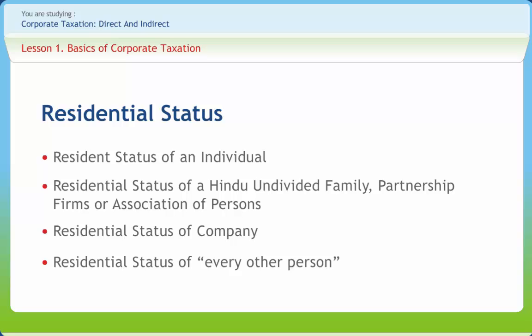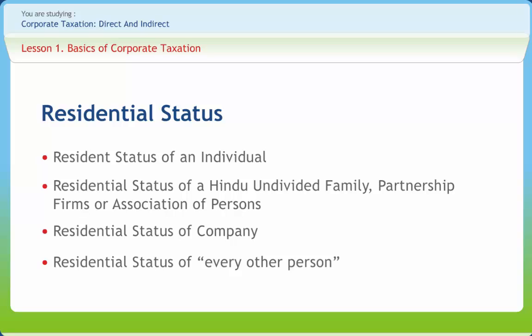Thus, in order to acquire the status of RNOR, it is sine qua non that he should firstly be resident in that year, meeting either of the conditions of Section 6(1), say, be in India for 182 days or more in the previous year, and thereafter either of the conditions enshrined in Section 6(6) be fulfilled, say, he should not be the resident in India in 9 out of 10 previous years preceding that year.